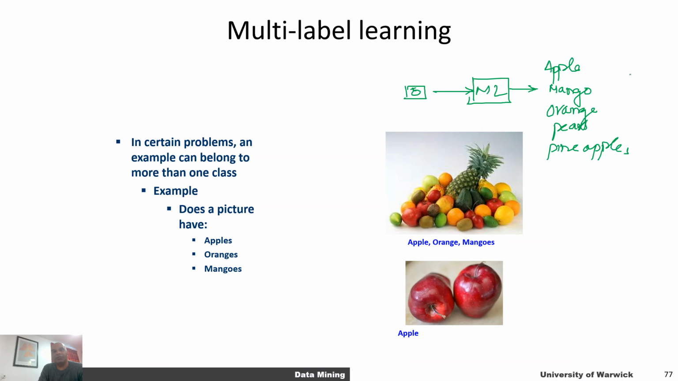So typically what we do is single label classification. That is, we take a single instance as input and we determine what its corresponding label is, whether it's an apple or an orange.